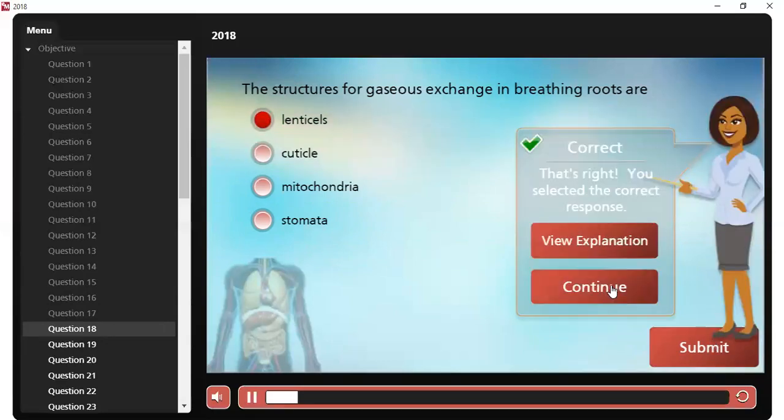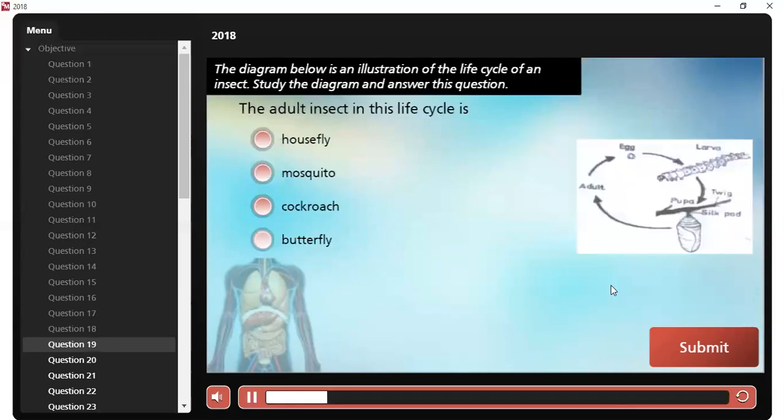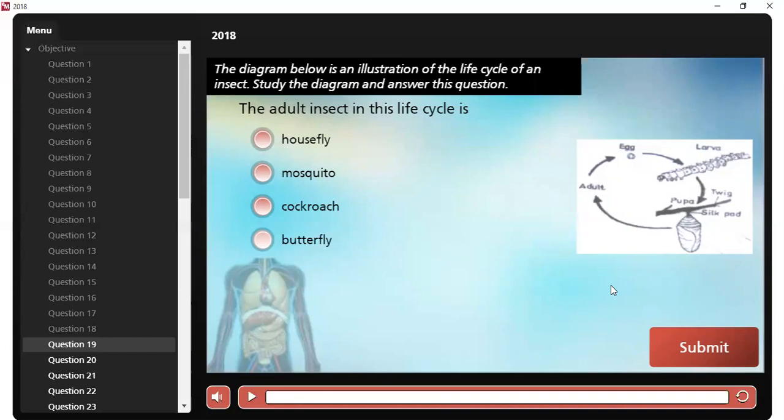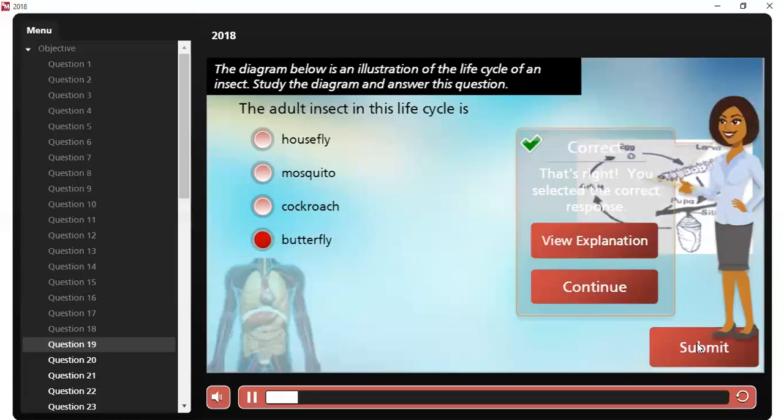Now we go to question number 19. We have another diagram. The diagram below is an illustration of the life cycle of an insect. Study the diagram and answer this question. The adult insect in this life cycle is what? It is the butterfly. Obvious, okay?